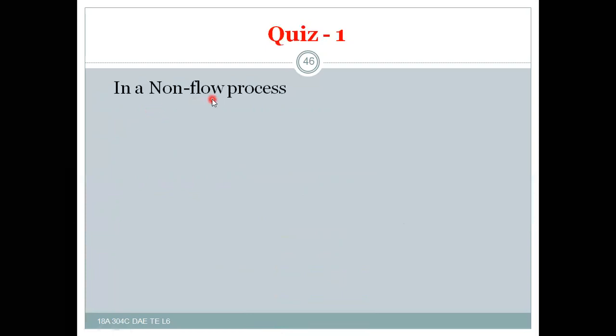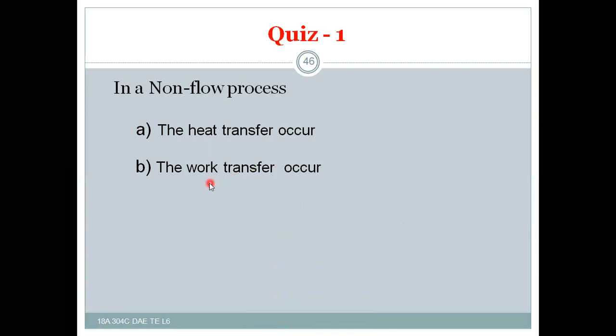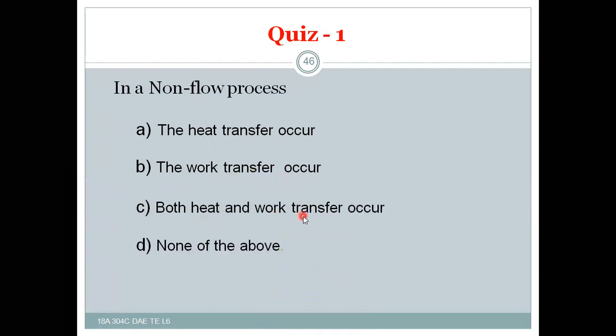In a non-flow process, does the heat transfer occur, the work transfer occur, both heat and work transfer occur, or none of the above? So during the non-flow process, energy transfer takes place in the form of either heat or work into or out of the system. That's why C should be the answer in this question.